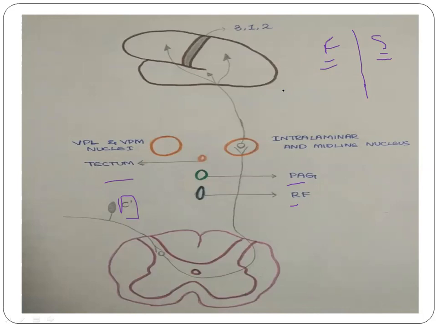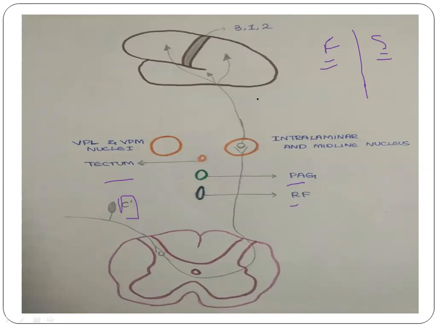So when both of these are stimulated together, then you can well localize pain. Understand this: pain localization can be very precise if the fast pain fibers are stimulated along with the tactile sensation. So this point you must be clear with.